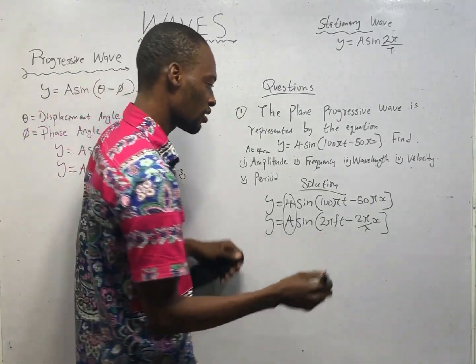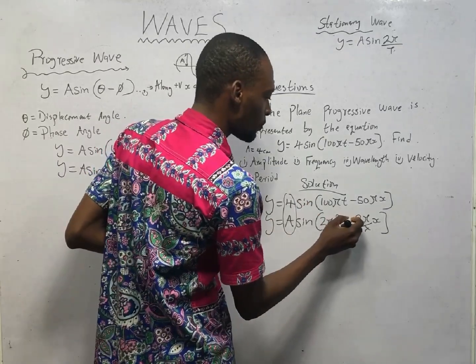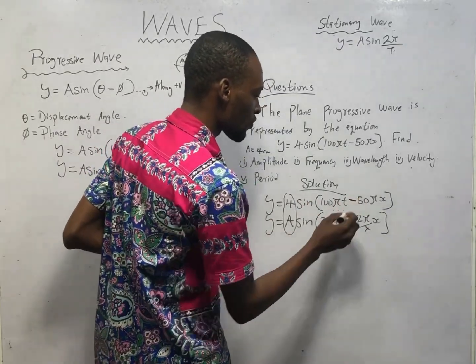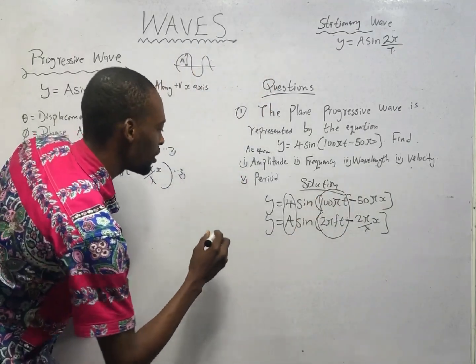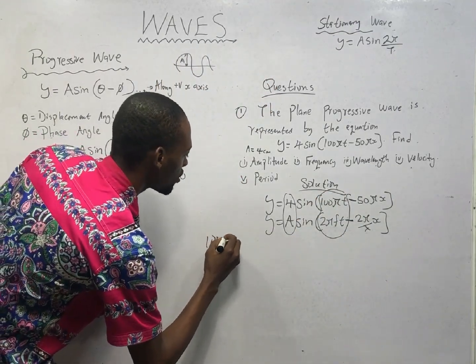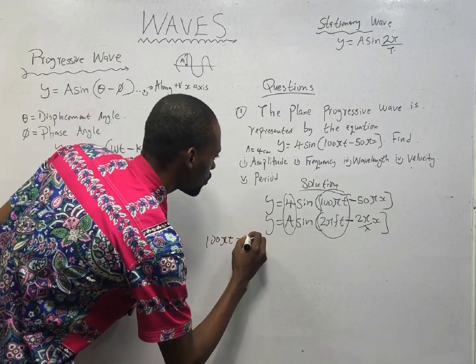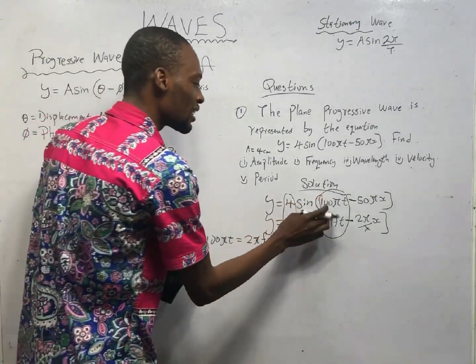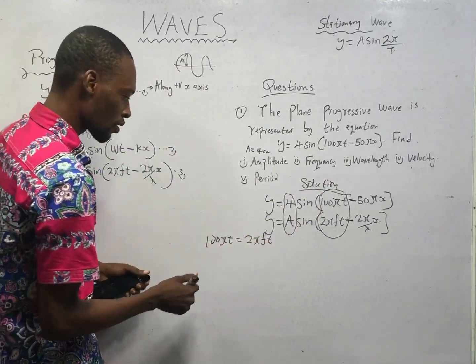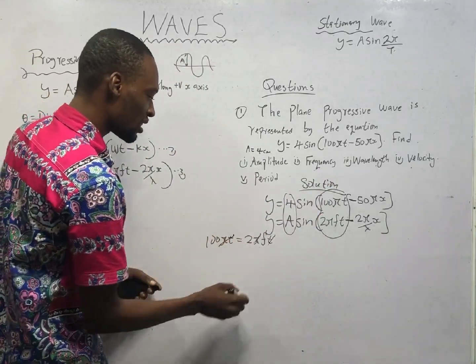Now look at this. Sine, minus, minus. Comparing them, it means 100 pi t is equals 2 pi f t. So this and this are the same. Pi t cancels pi and t.